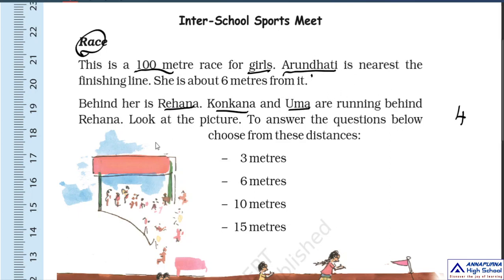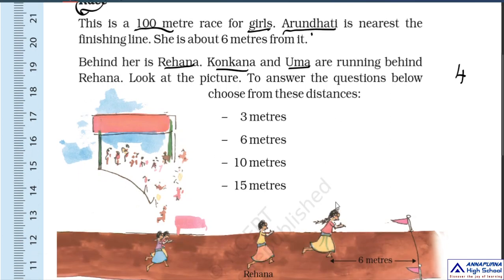Arundhati is nearest to the finishing line. So Arundhati is very nearest to the finishing line. Okay? So this is Arundhati. And behind her, who is this? This is Rehana. Behind her is Rehana. And 2 girls, Konkana and Uma. Look at these 2 girls. Here Konkana and Uma are running behind Rehana.